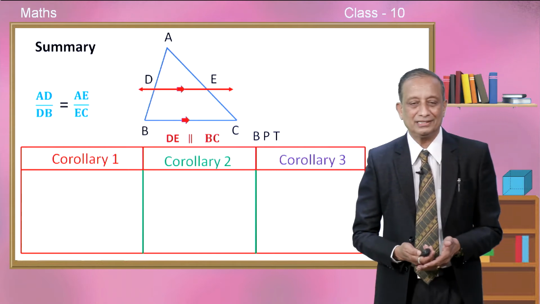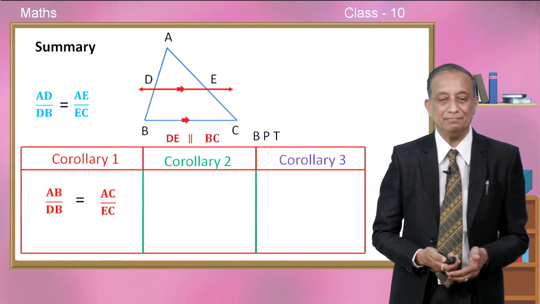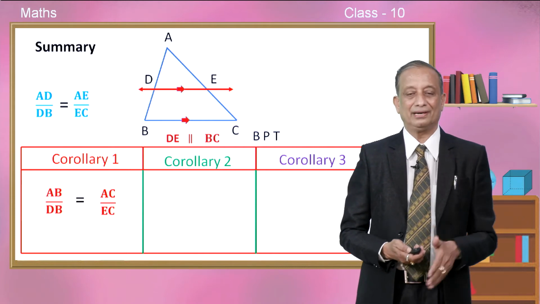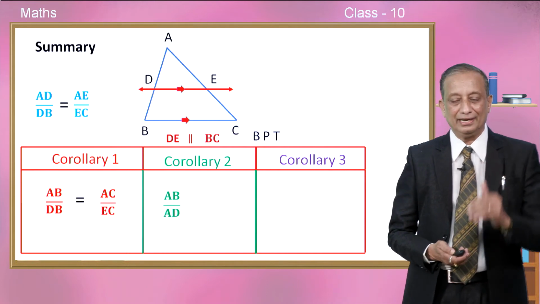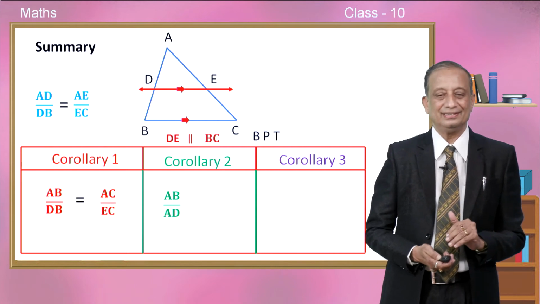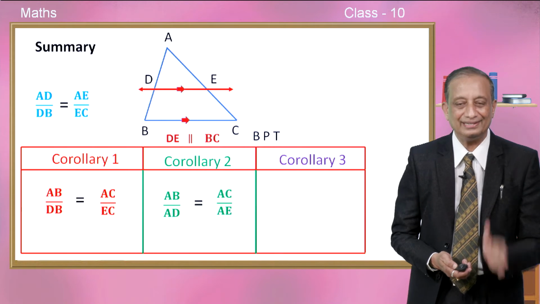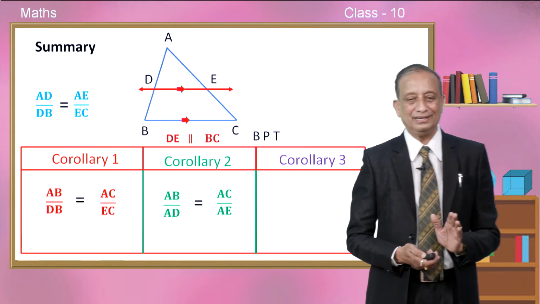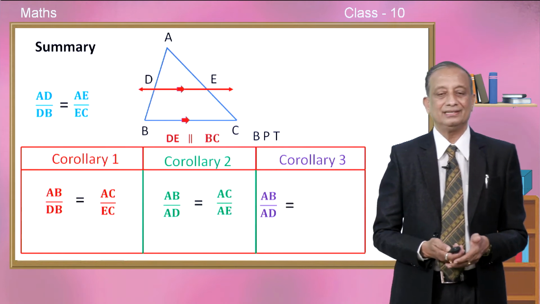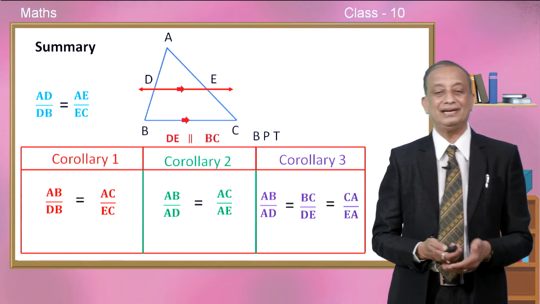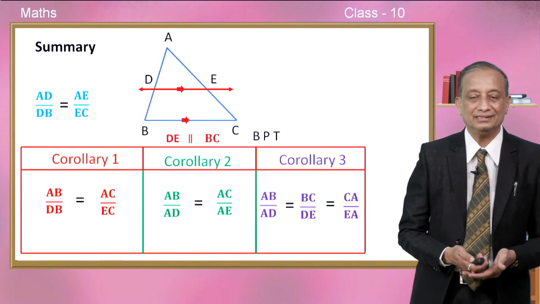Come on, tell me what is corollary number 1? Yes, it is AB divided by DB is equal to AC divided by EC. So, what is corollary number 2, children? AB upon AD is exactly equal to, yes, AC upon AE. So, corollary number 3 is very important. AB upon AD is equal to BC upon DE and it is equal to CA upon EA. These are the 3 corollaries.